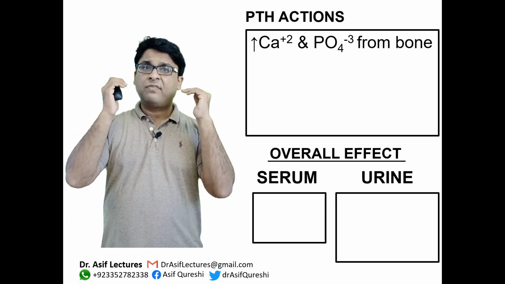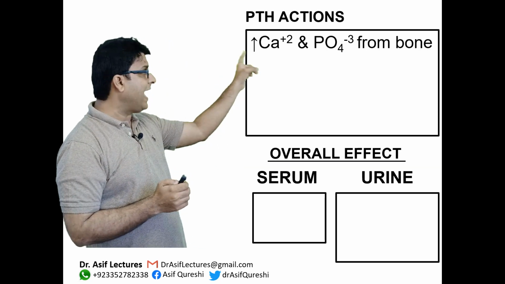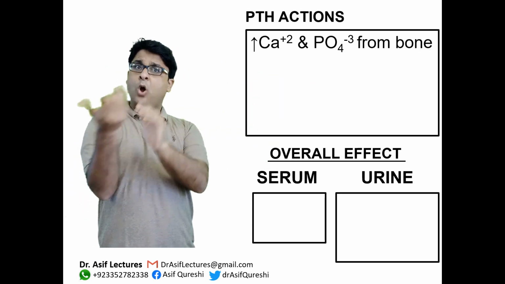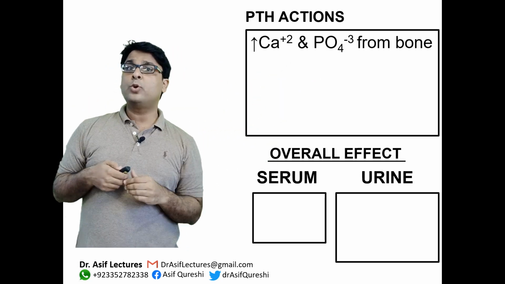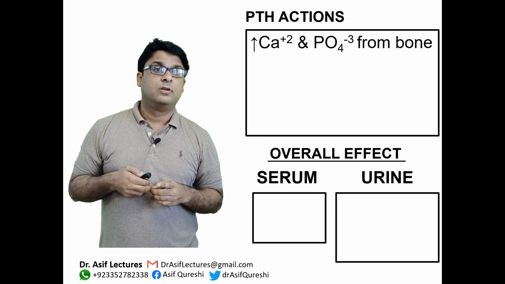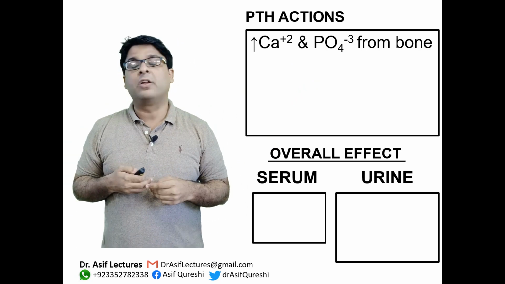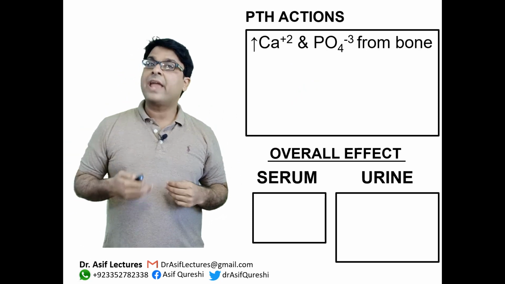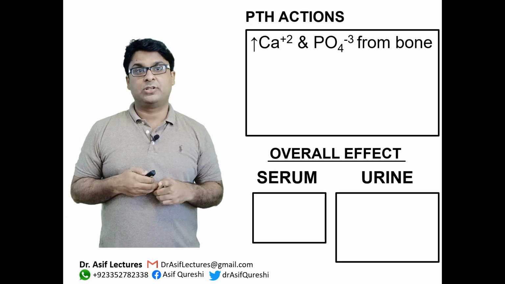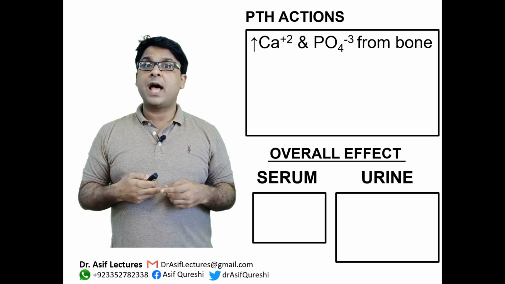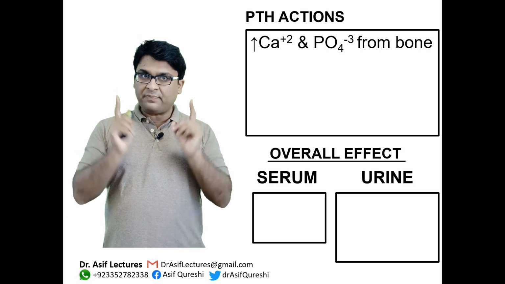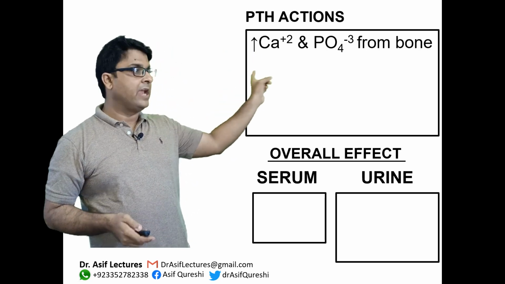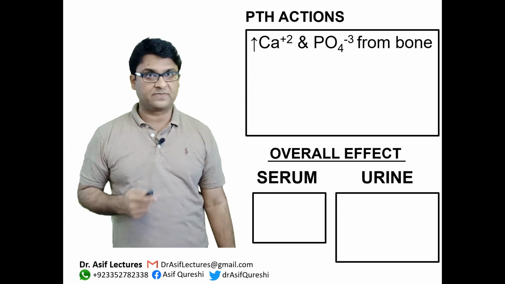The function of parathyroid hormone is increasing calcium and increasing phosphate from the bone into the blood. And who is actually doing this? Osteoclast. And who is activating osteoclast? RANK ligand. From where is the RANK ligand being released? Osteoblast. Who is directing osteoblast? PTH. So the action of PTH is increased calcium and increased phosphate from the bone. I hope this is very much clear.